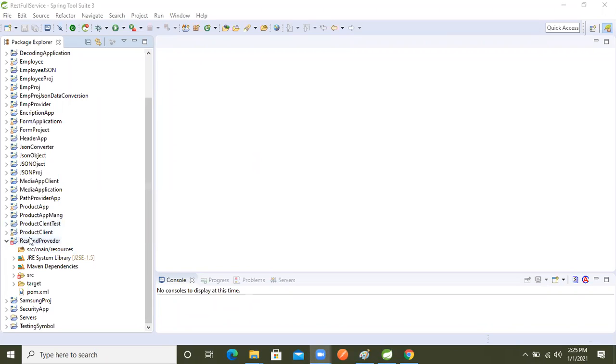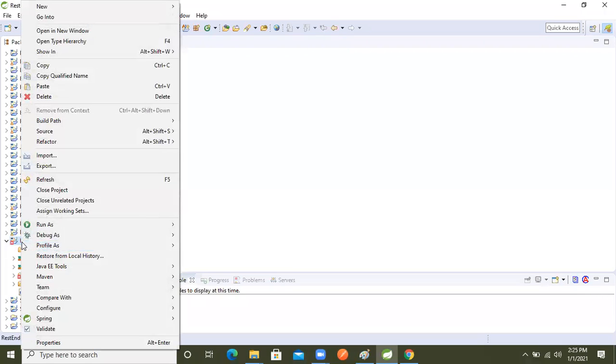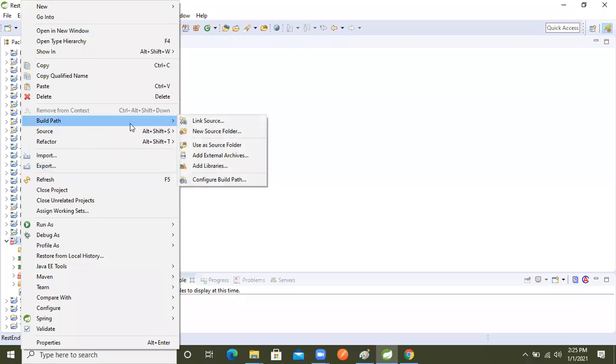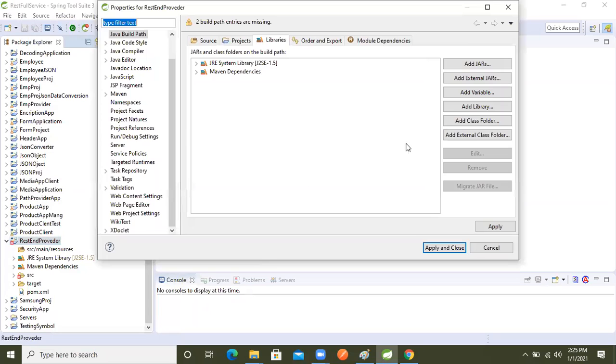We will right click on that project, right? In that project we will right click. We will click on that project, right click. After that we will go inside Build Path, right? In the build path, the build configuration path is there. Now in the build configuration path, we will select Add Library.